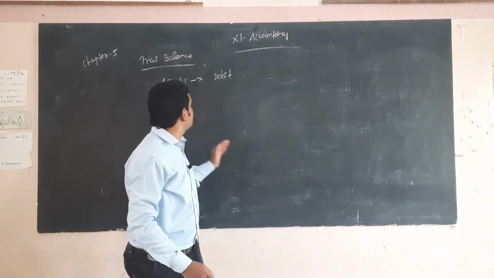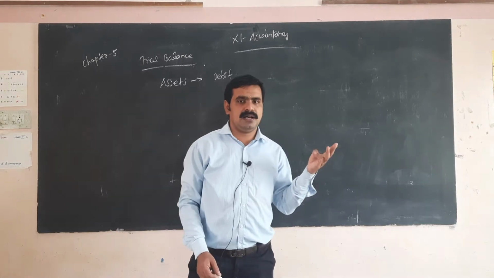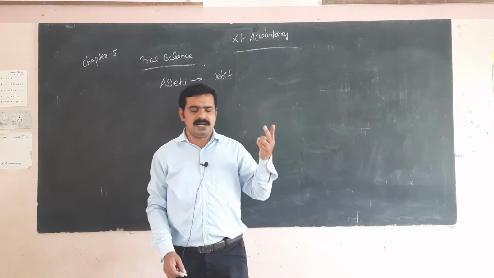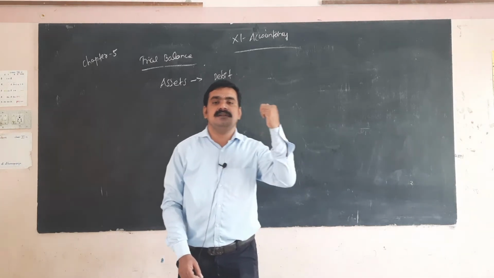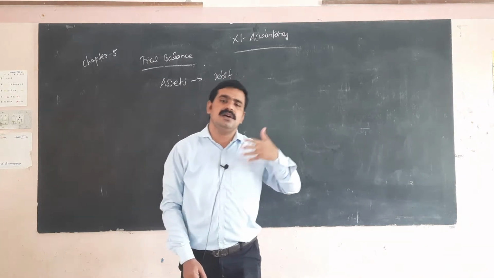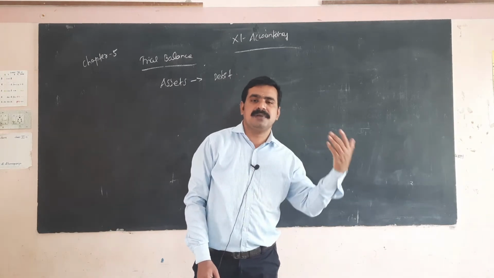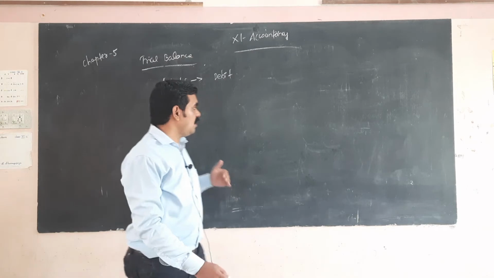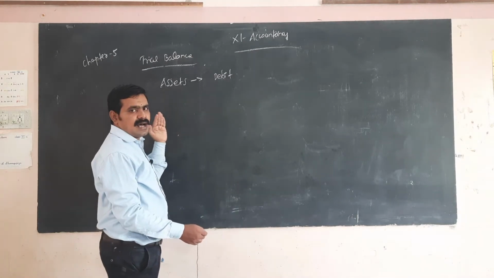On the debit side: assets, cash in hand, cash at bank, sundry debtors, furniture, land and building, premises, prepaid expenses, and closing stock. All of these come under the asset side.